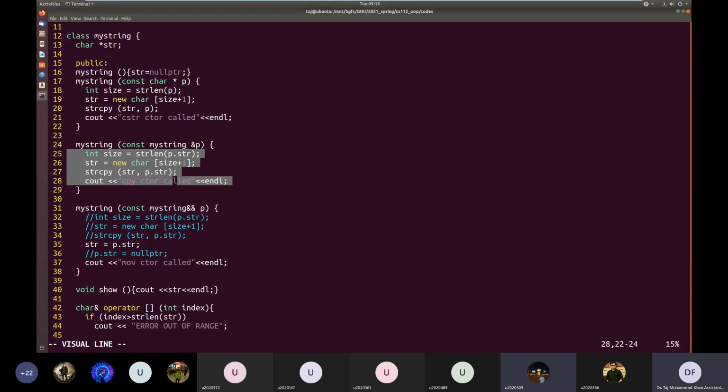Sir, can we copy the value of a const object into a non-constant object? I mean, by assignment. Yes, sir. No, in C++ you will have to explicitly cast it. It does not allow converting a const object into a non-const object.